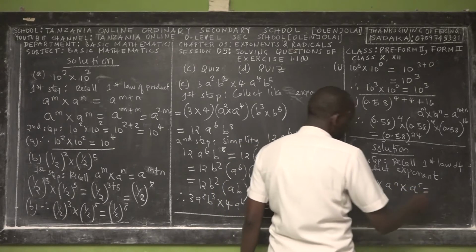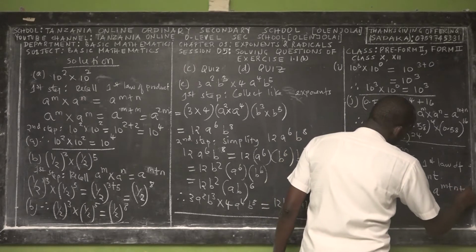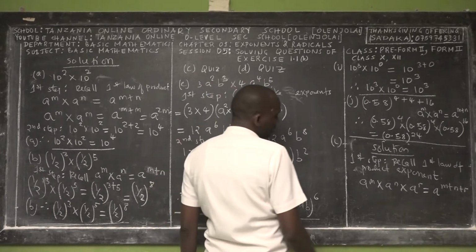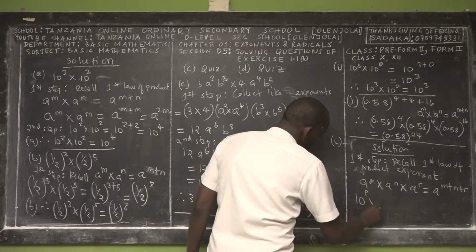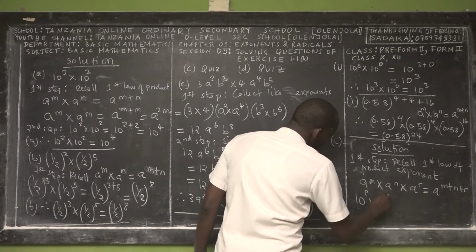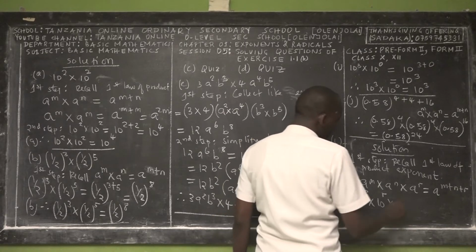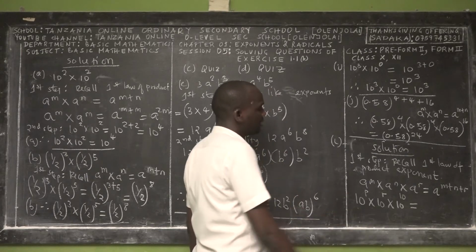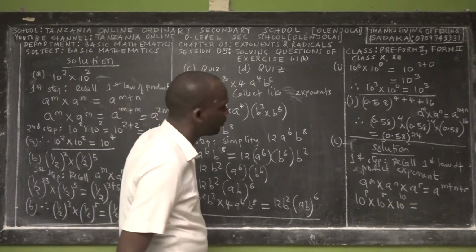This is equal to what? The same base, which is A power M plus N plus R. Right? Yes. So if that's the case, we say that A is 10 power P times 10 power R times 10 power 10. Yes. Okay, power 10. So don't worry about having letters in the exponent. Follow the principle, follow the law.